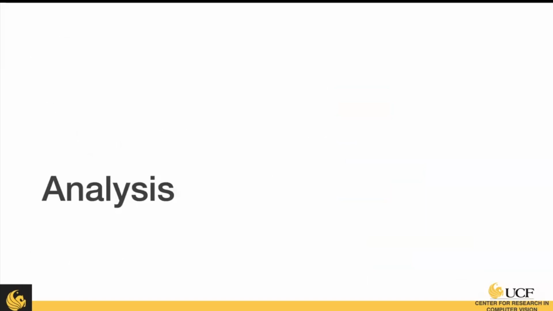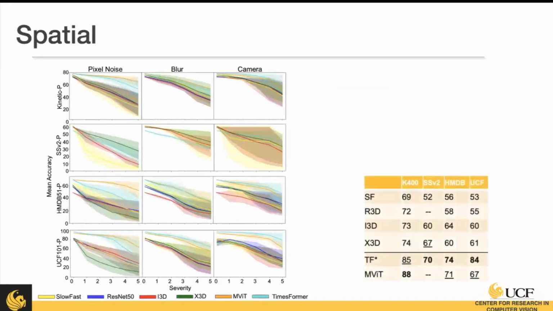So now I'll provide some of our insights. The first is looking at spatial noise. That was that Gaussian noise example you saw. And what we find is that models for all data sets are very sensitive to subtle addition of noise. Here we have on the x-axis the severity of the perturbation from 0, meaning no corruption was added, to 5, the most severe corruption. And on the y-axis, we have the accuracy for each data set. And as you can see, all models decline as the severity increases.